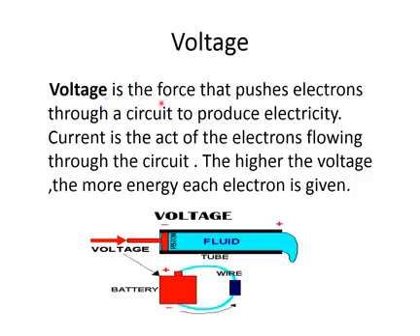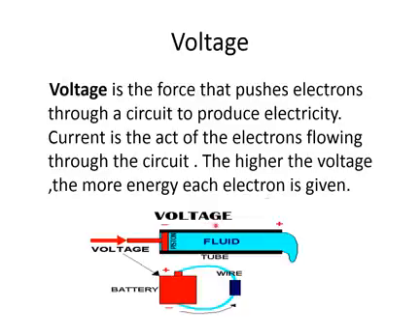Voltage is the force that pushes electrons through a circuit to produce electricity. Current is the act of the electrons flowing through the circuit. The higher the voltage, the more energy each electron is given. So we talked about electric current, that current is just the flow of electrons in a circuit. So the question arises: how do these electrons flow in a circuit, how is the current increased or decreased, and why do we say the voltage is an important factor in a circuit?